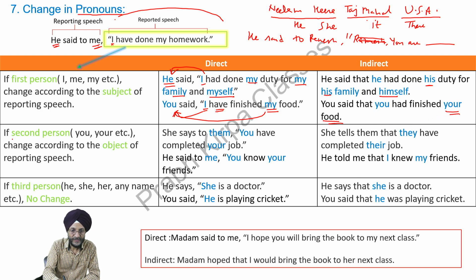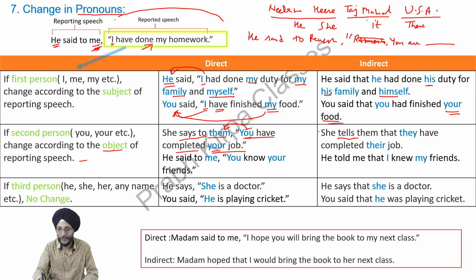Now come next. If the second person is there in the reported speech, it changes according to the object. This is the object. She says to them, "you have completed your job." Now this is the second person. It is to be changed according to the object, that is them. She says to them means she tells them. Says changes to tells them.